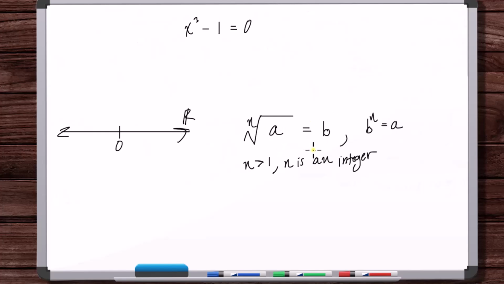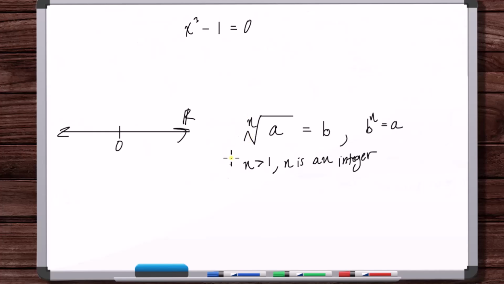Or we have to restrict B because B could have more than one possible answer, so we have to apply a restriction. No. When it comes to odd roots, we're done across the board. A can be any real number, positive or negative, and we're going to have one B value where, when you take B to that odd integer power, you're going to get A. Okay, so great.